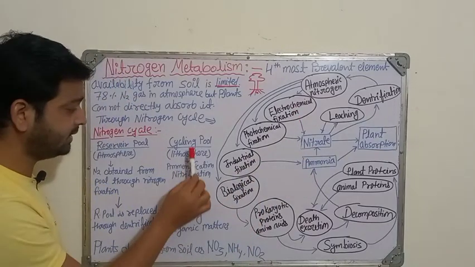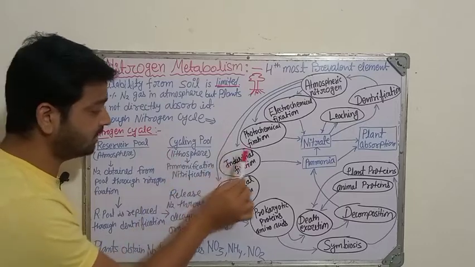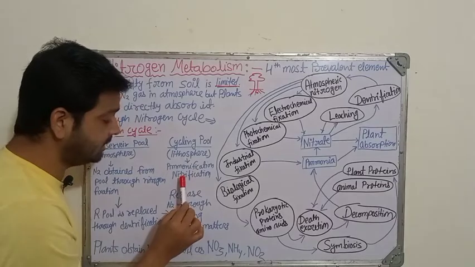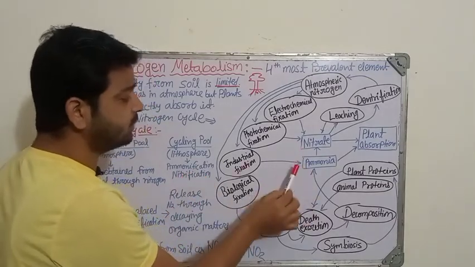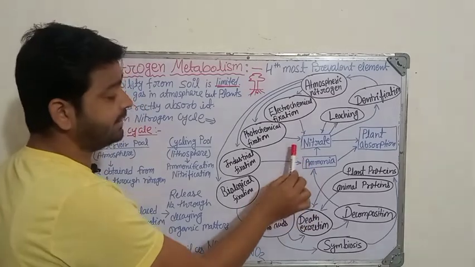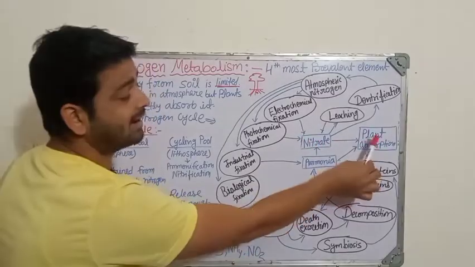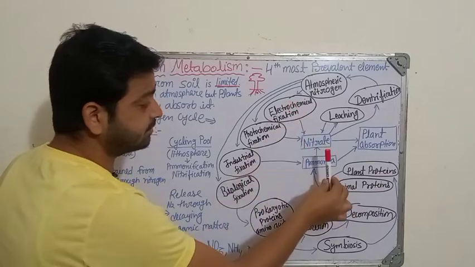So two things are happening here. In the cycling pool, meaning the lithosphere, ammonification and nitrification, these two mechanisms are going on. In ammonification, ammonia is formed, and in nitrification, nitrate is formed, which is actually useful for plant absorption, and the plant can use it after this mechanism, right?